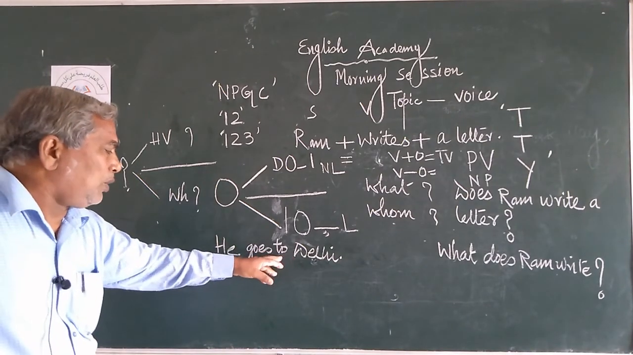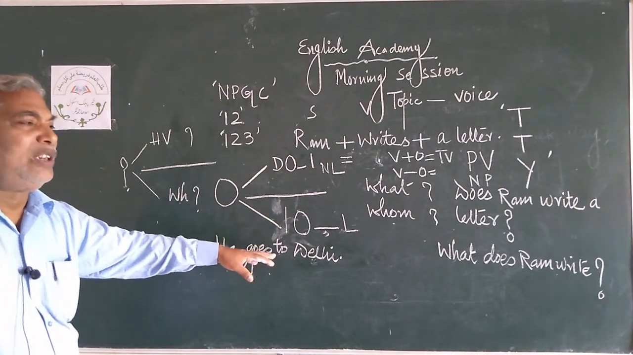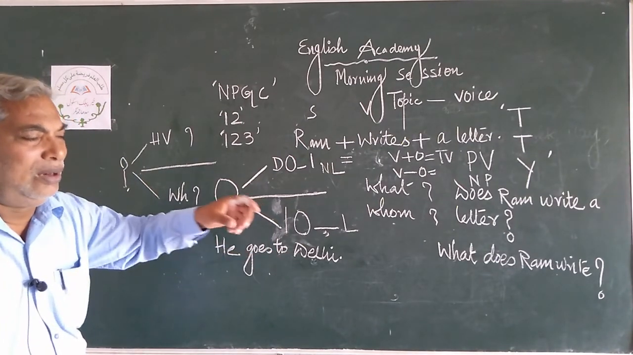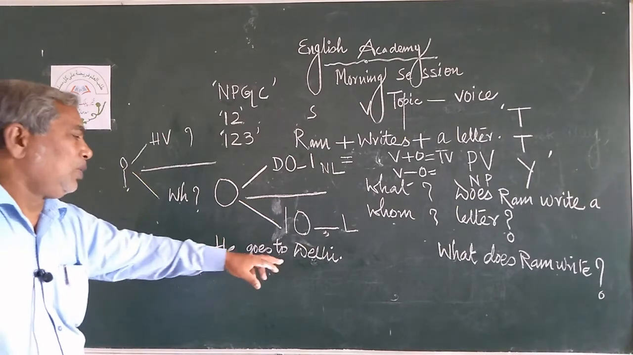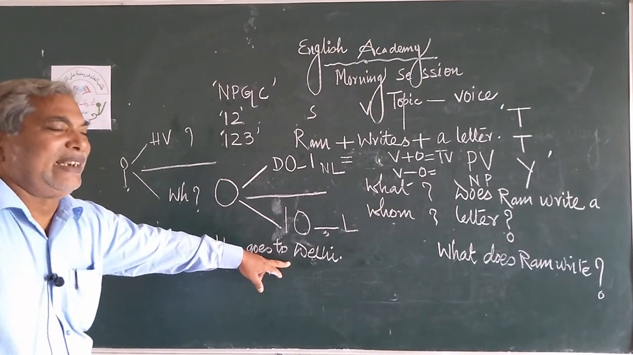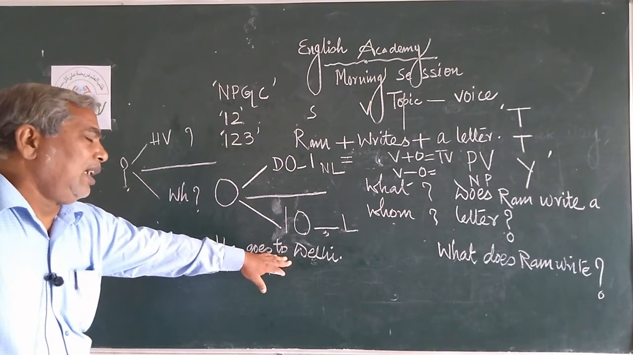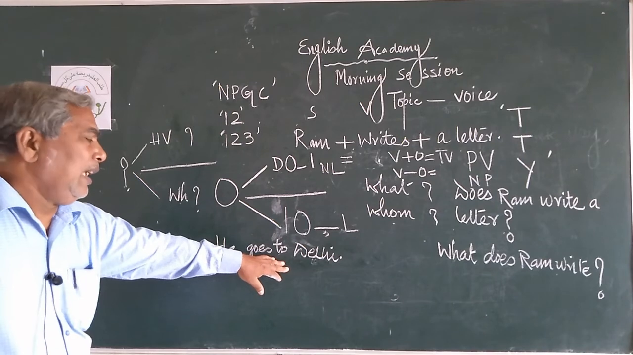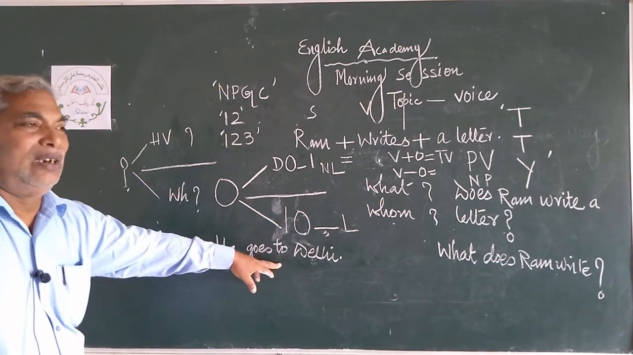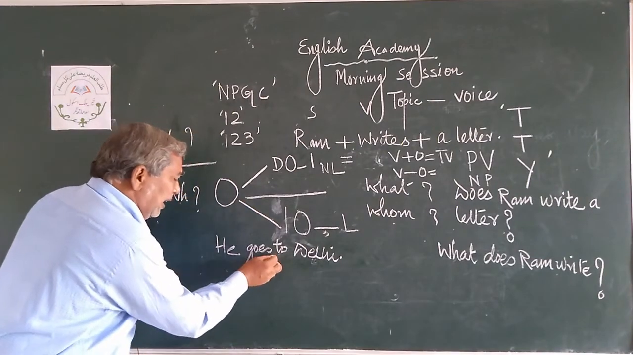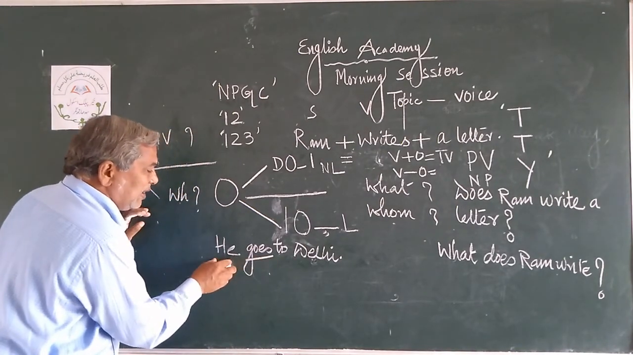And this to Delhi, to is a preposition. It indicates towards Delhi. So Delhi is either an object or a complement. Let us see. Is Delhi an object या complement? If it is complement, so please write here, goes is an intransitive verb in this sentence.